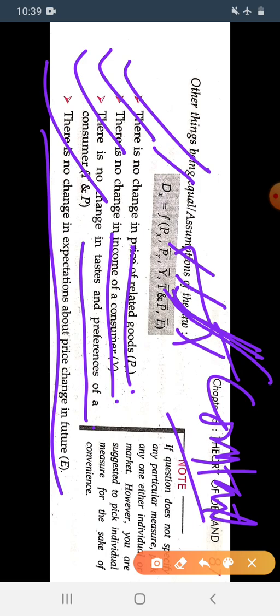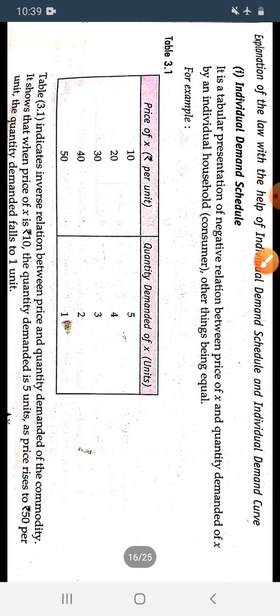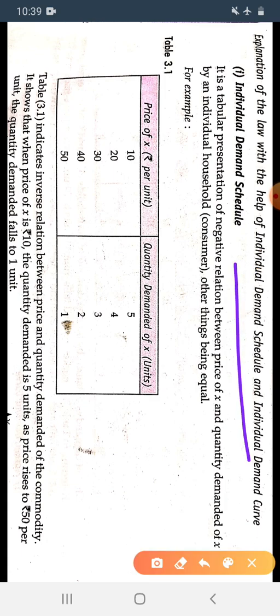We will study only the relation between the two, that is, the demand of the X commodity depends totally upon the price of the X commodity. So today we are going to study the law with the help of the individual demand schedule and individual demand curve. Okay, let's start.